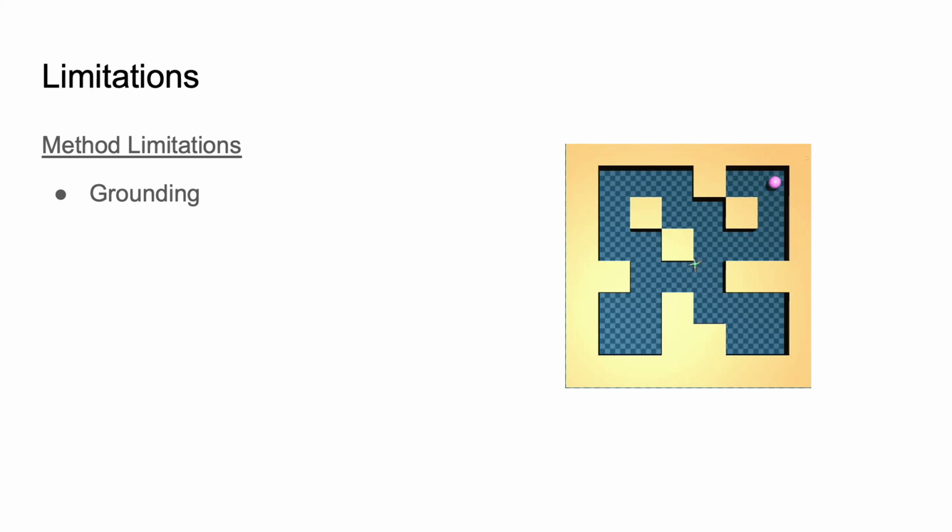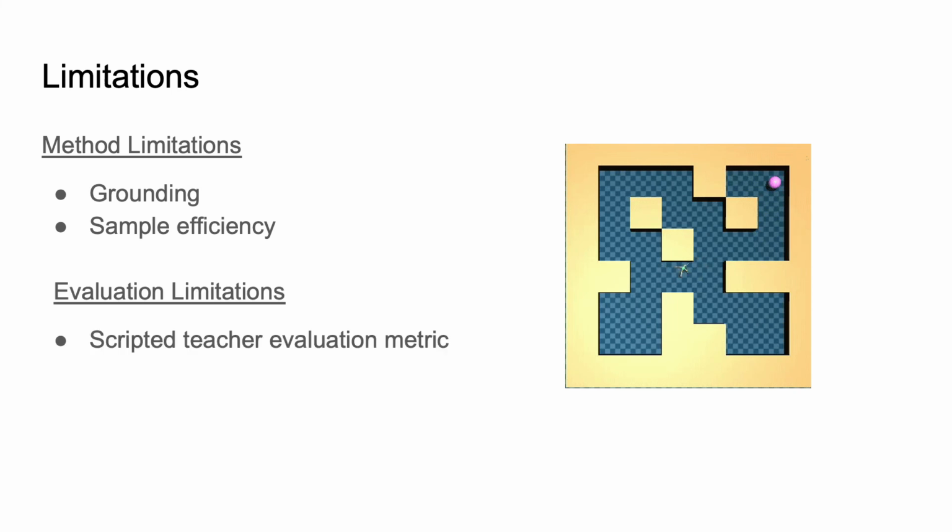There are multiple limitations to the method we've presented so far. One limitation of our method is that it relies on accurate grounding of advice, which may not happen in the presence of other correlated environment features. If advice is grounded poorly, the agent may get stuck when it's being coached through out-of-distribution situations. Another limitation is the sample inefficiency of the grounding phase, which might be improved somewhat by incorporating unsupervised pre-training. Finally, our evaluation of our metric could be improved by developing a cost of supervision metric for scripted teachers, which better matches real human effort, or carrying out more extensive real human experiments.